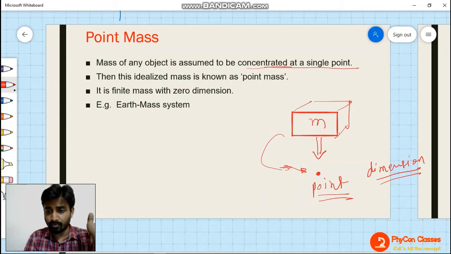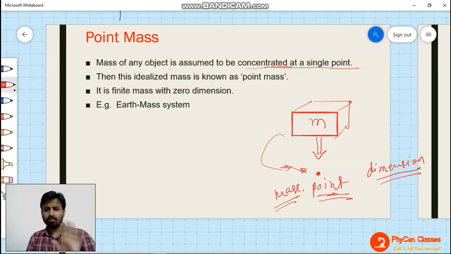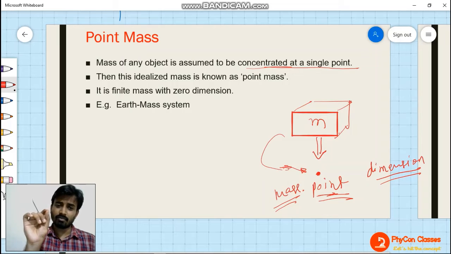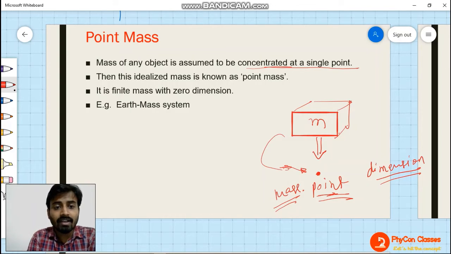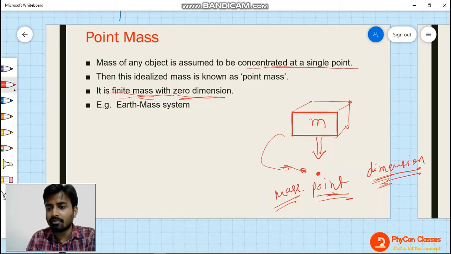So this point is actually known as point mass. You need not worry about point mass. How can a mass be concentrated in a point? We are just assuming that the mass is concentrated at a point to make our study easier. Understand? So it is a finite mass with 0 dimension. As I told you, there will not be any kind of dimension for a point.